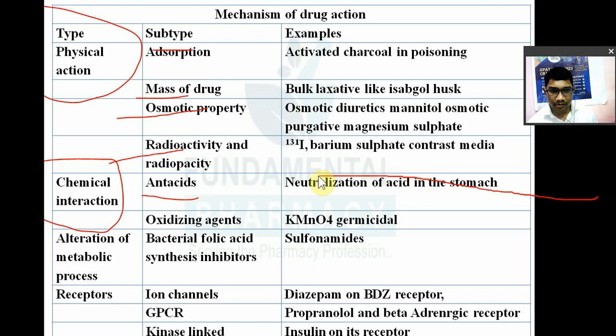Then oxidizing agents, for example KMnO4, potassium permanganate, which is germicidal. It will kill bacteria and germs by its oxidizing property. So that is chemical interaction. A drug may act by its physical action or by its chemical action, with the examples I have given.